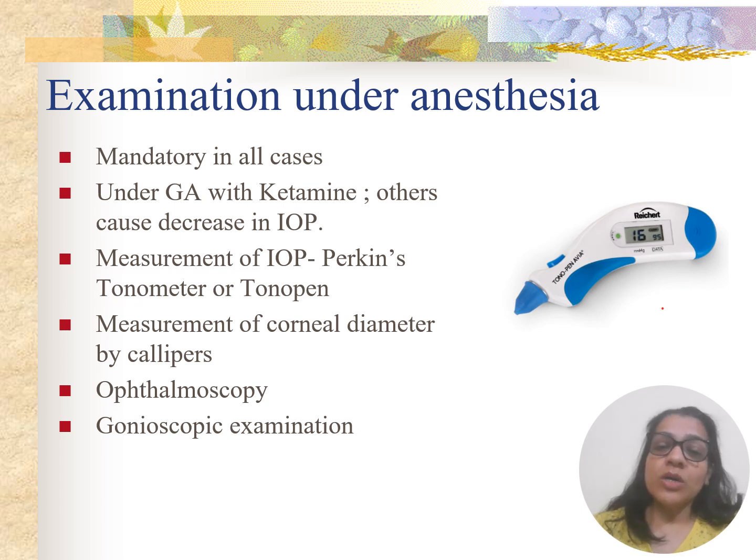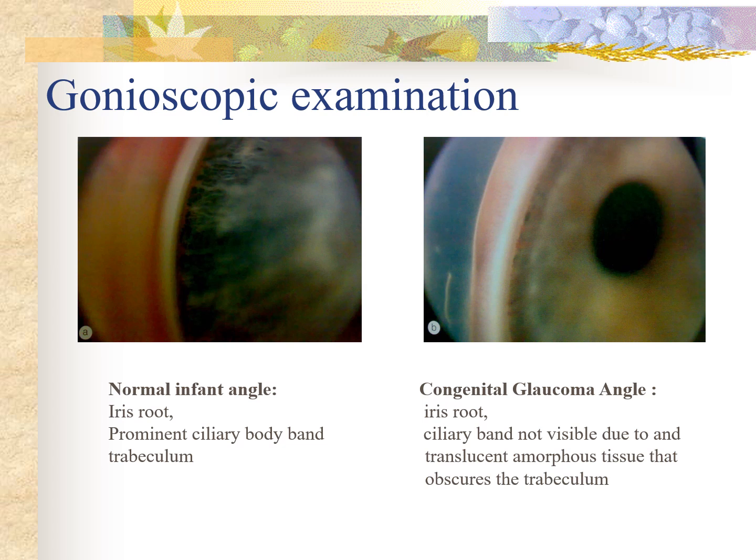Then we measure the corneal diameter, which tells us about the ophthalmos. And then we do ophthalmoscopy and gonioscopic examination. On gonioscopic examination, in a normal infant, the iris root is visible. Prominent ciliary body band can be seen along with the trabeculum.